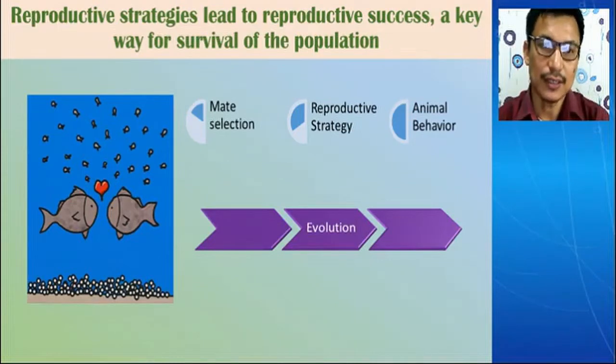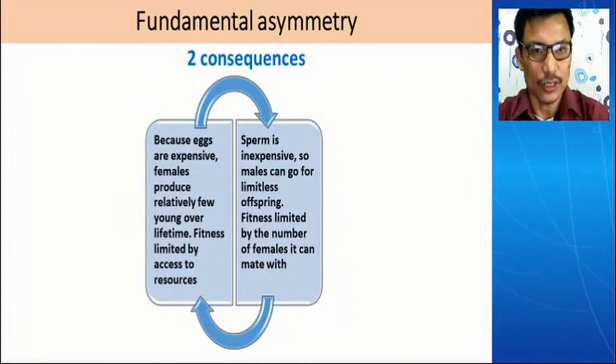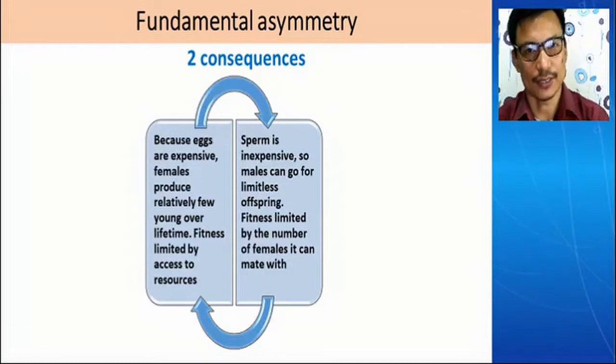That is the ultimate goal, that is evolution. If you look at reproductive strategy or mate selection, you will find there are two basic differences: fundamental and asymmetry. Here two consequences are there, as we see in all animal populations.